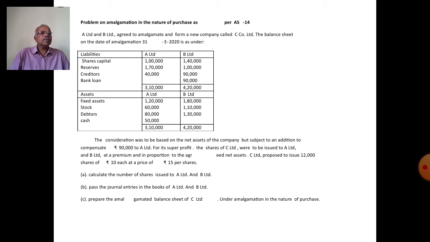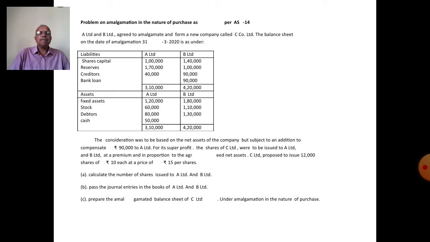C Limited proposed to issue 12,000 shares of rupees 10 each at a price of rupees 15 per share, that is, at a premium.